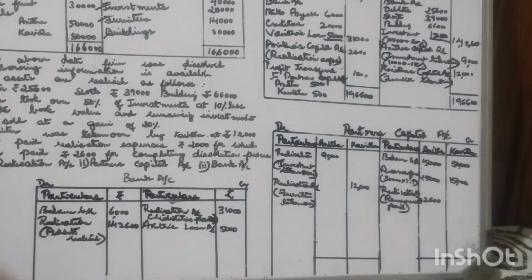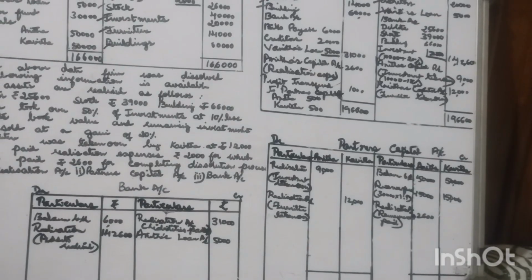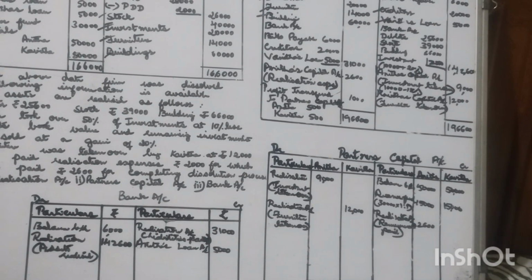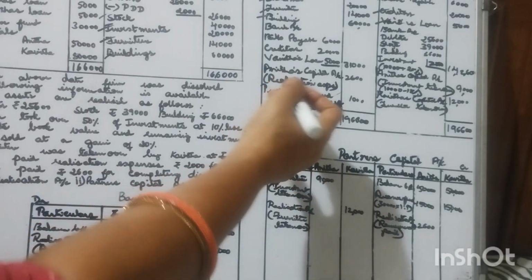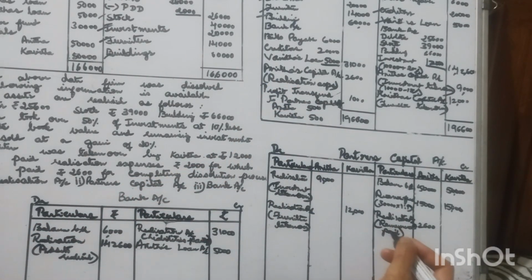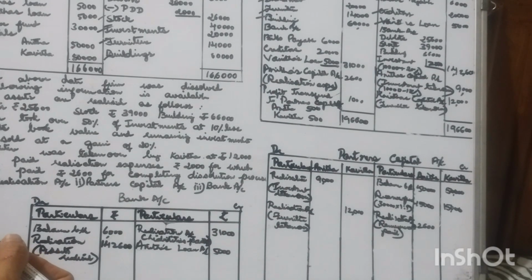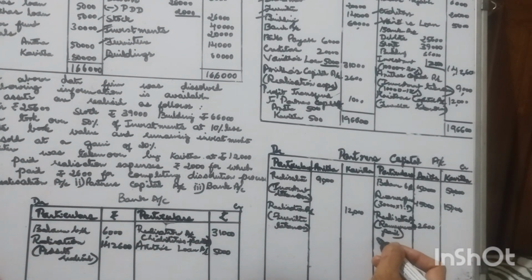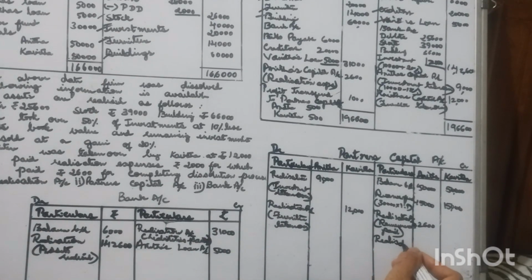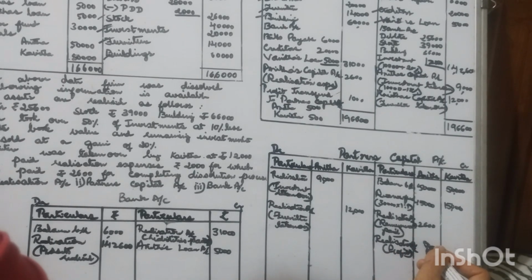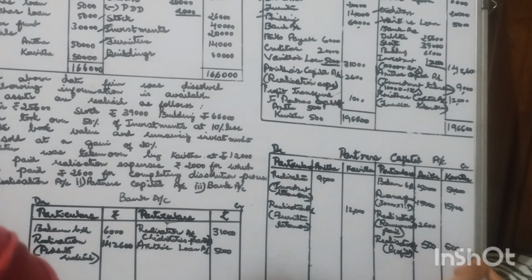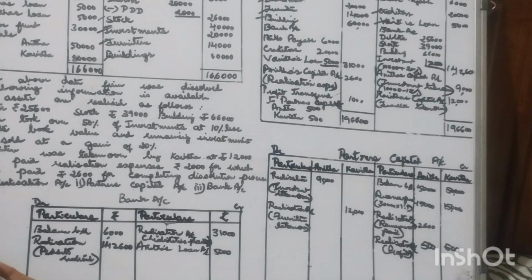Now preparation of partner's capital account. Finally, bank account. In partner's capital account, the profit on realization must be transferred to the credit side. So that is the next entry that must be made. Both partners are entitled to a share of profit. So partner's capital account also has to be closed, so it has to be totaled.